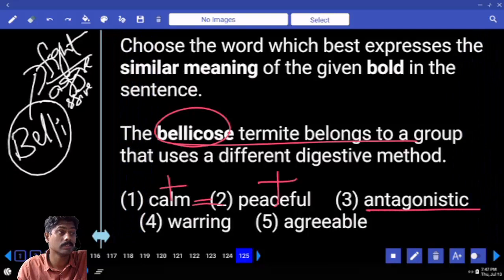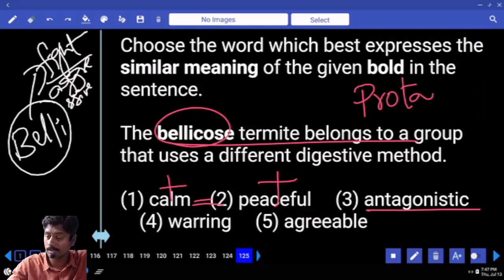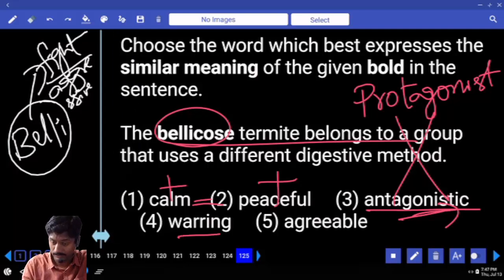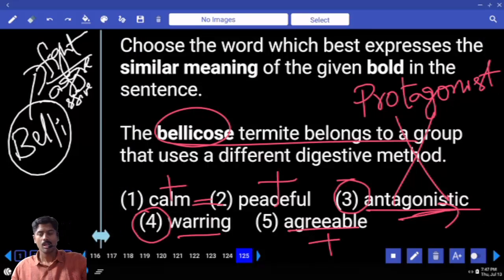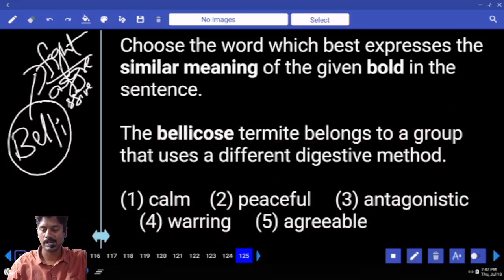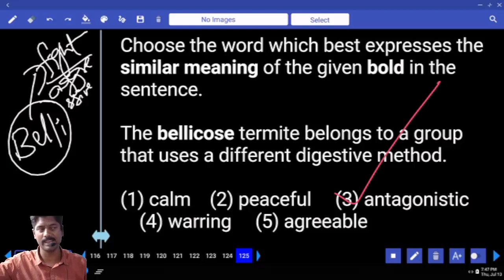Antagonistic. Hero is called protagonist. In the movie, hero is called protagonist and villain is called antagonist. This fellow does only harm, hurts people. Warring, agreeable. Agreeable positive, answer 3 or 4. Antagonistic termite or warring termite? Answer: antagonistic. Antagonistic means having the attitude of an enemy. Enemy kind of attitude is called antagonist.